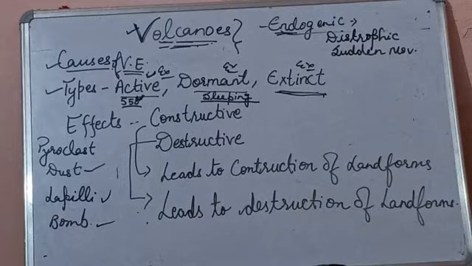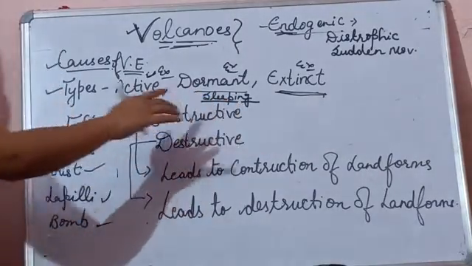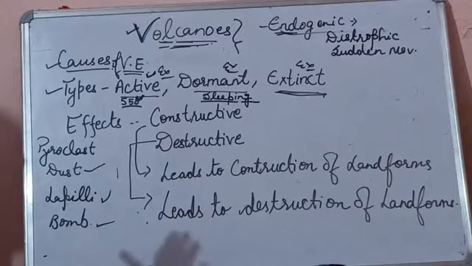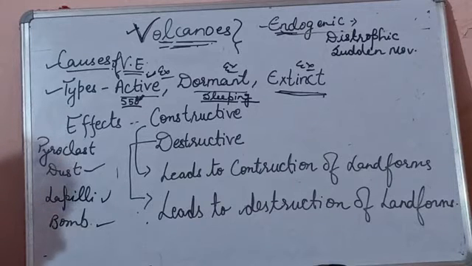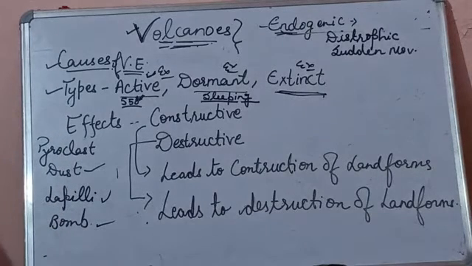Then we have dormant volcano. Dormant volcanoes are volcanoes which have not erupted in the recent historical period. They are regarded as sleeping volcanoes. As I told you, examples of dormant volcanoes are Mount Kilimanjaro and Mount Vesuvius. It is rated as dormant because there has been no major eruption since 1944. Dormant volcanoes are sleeping volcanoes, sleeping for a very long duration of time. They have erupted in the past but have no signs of erupting in future. Volcanoes in Philippines and Japan are mainly in a dormant state.